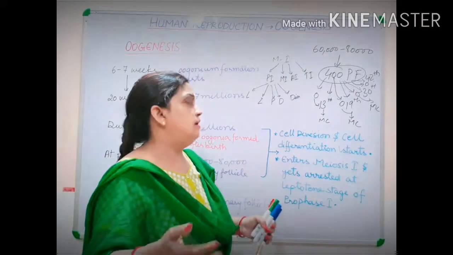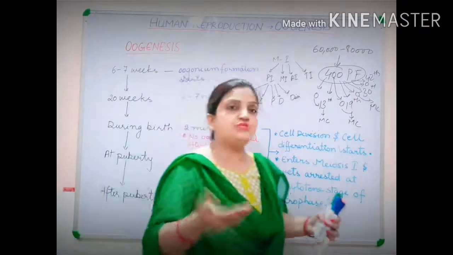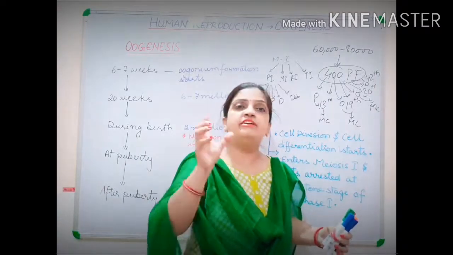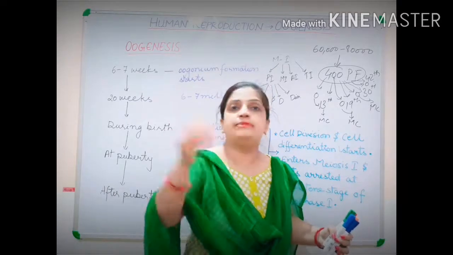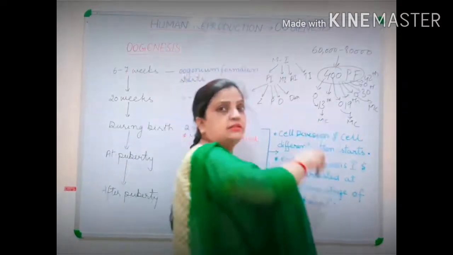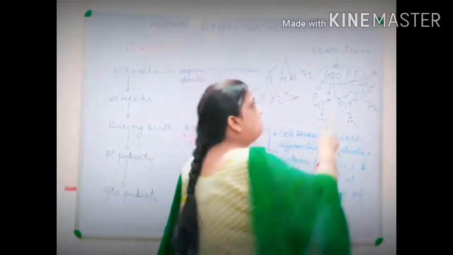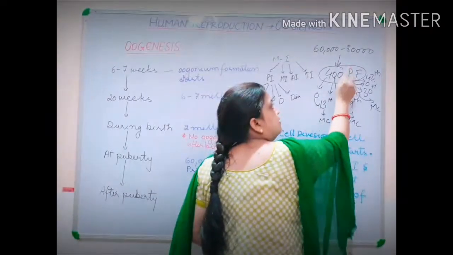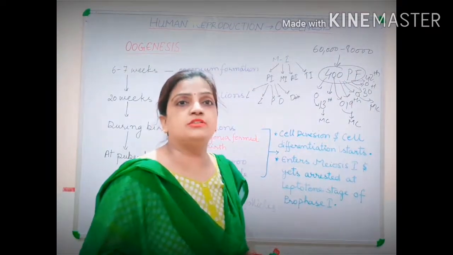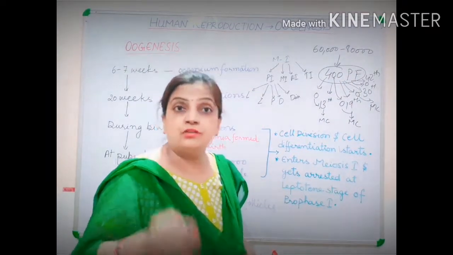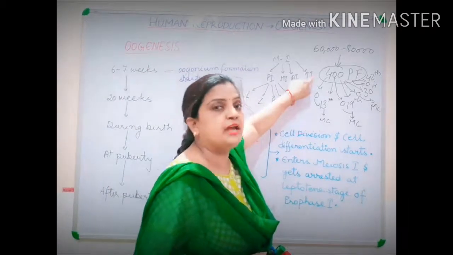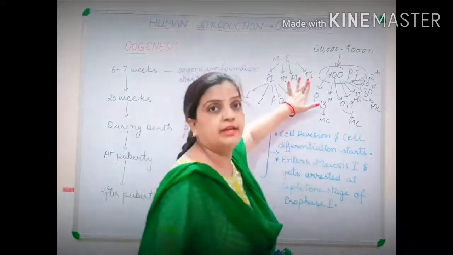Now, fertilization is another point we will be discussing. If the fusion takes place, fertilization will take place and pregnancy will persist. We will not be discussing that point now; we will discuss it in later videos. But in this cycle, I hope you have understood that these 400 primary follicles are very important. They are only responsible for the further process.